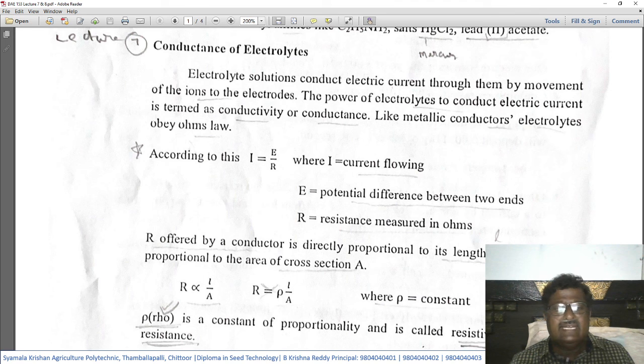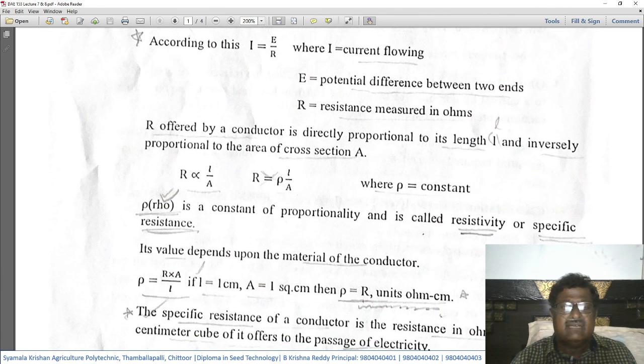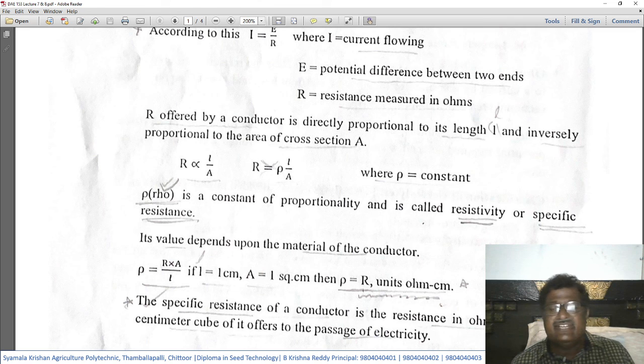So if you rewrite it, then what we get is R is equal to rho, it is R-H-O, rho. It looks like a P, but it is a Greek letter. It is called rho, L by A, where rho is a constant. So rho is a constant of proportionality and is called resistivity or specific resistance.